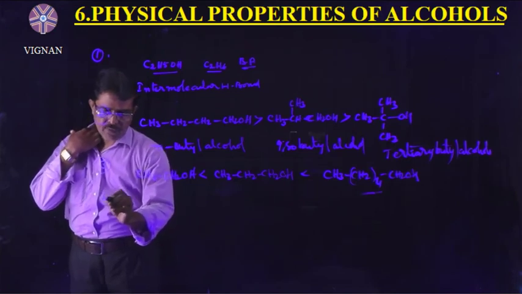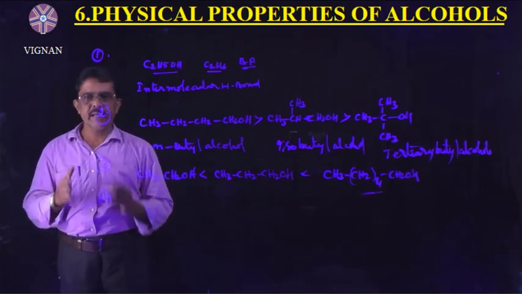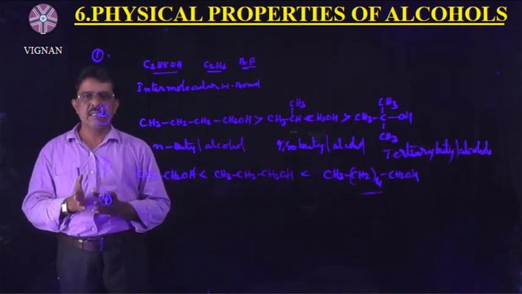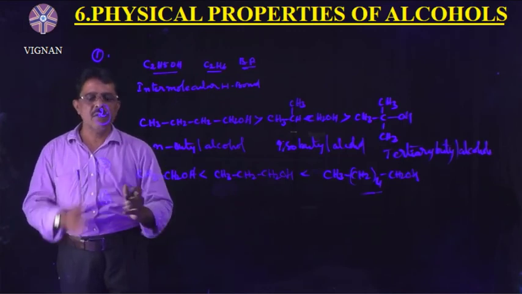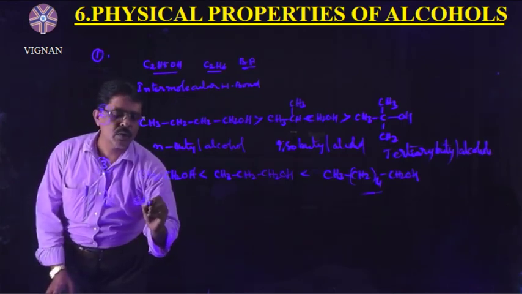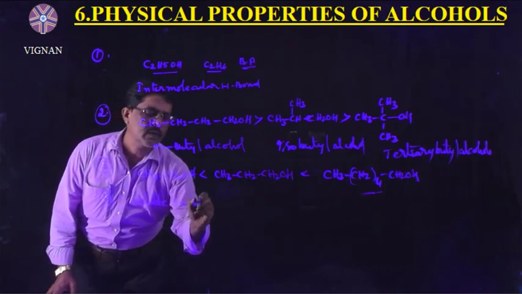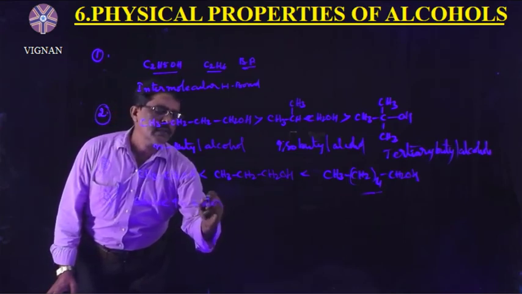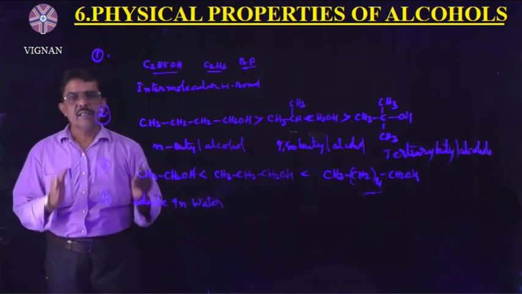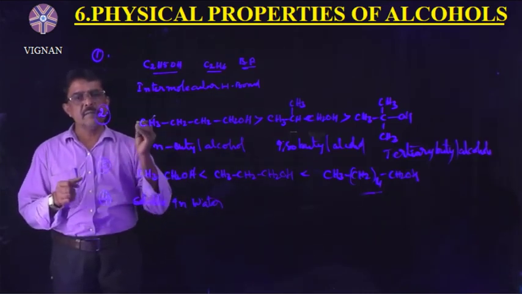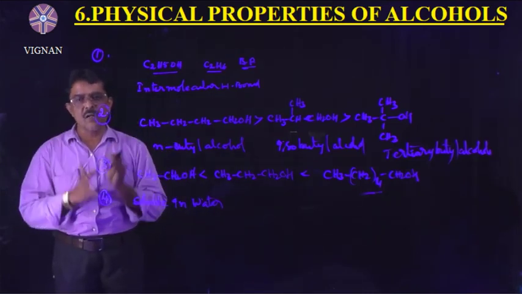Okay. Fourth one is the solubility. Solubility of alcohols. Alcohols are soluble in water. Why are they soluble in water? Due to the formation of intermolecular hydrogen bonding between the water molecules and alcohol molecules.